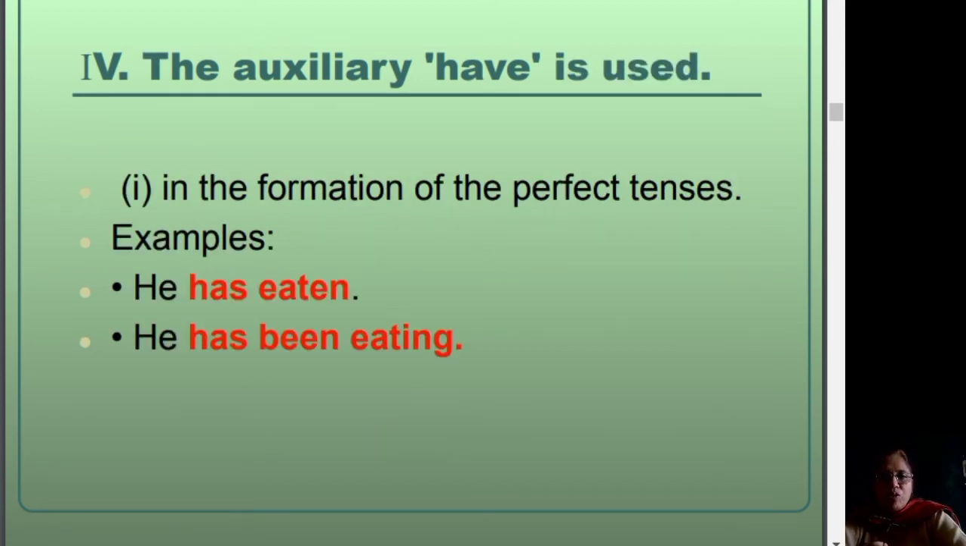The usage of have. Have is used in the formation of the perfect tenses. So whenever we form the perfect tense, we always make use of has or have or had, any one of these forms. For example, he has eaten. This is present perfect. He has been eating is present perfect continuous tense.